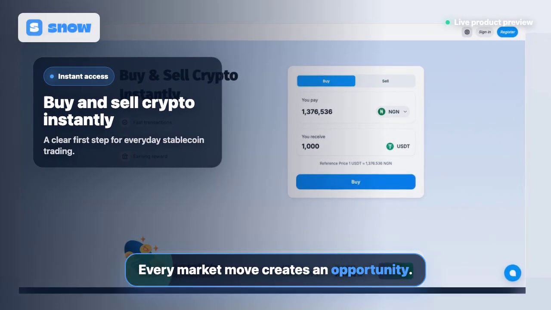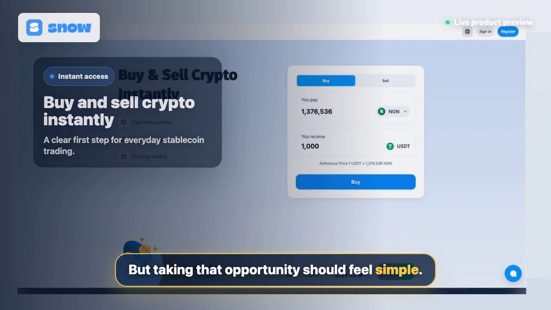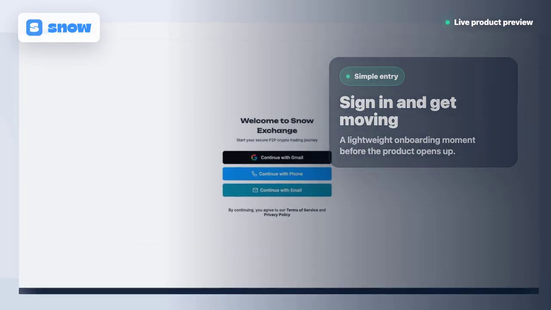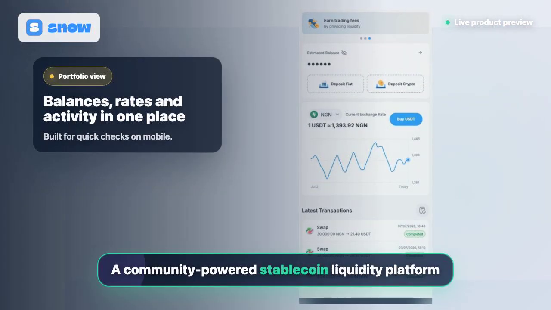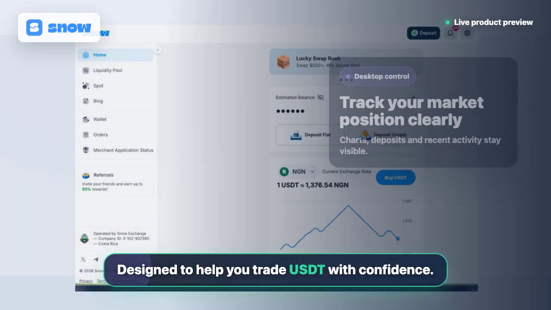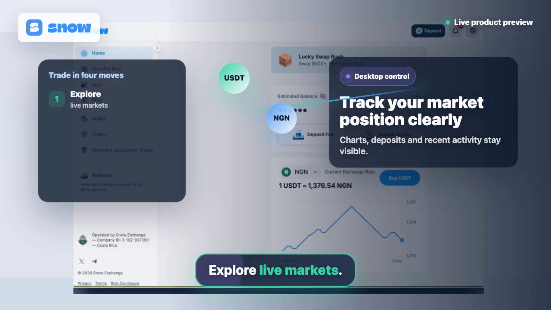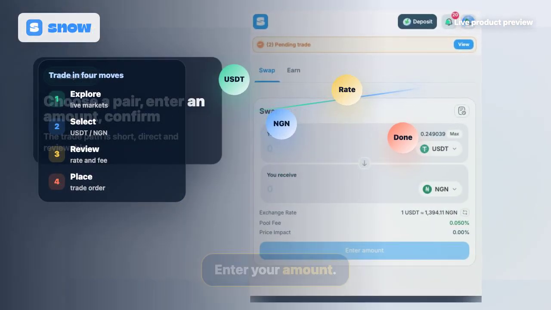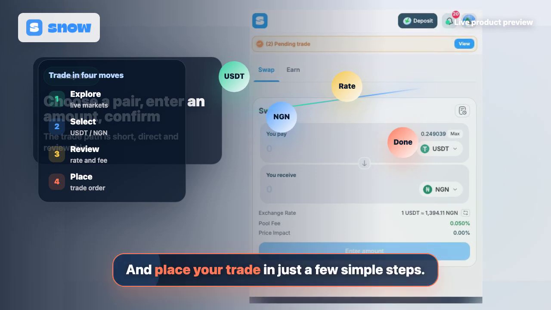Every market move creates an opportunity, but taking that opportunity should feel simple, clear, and secure. Meet Snow Exchange, a community-powered stablecoin liquidity platform designed to help you trade USDT with confidence. Explore live markets, choose your preferred trading pair, enter your amount, review the details, and place your trade in just